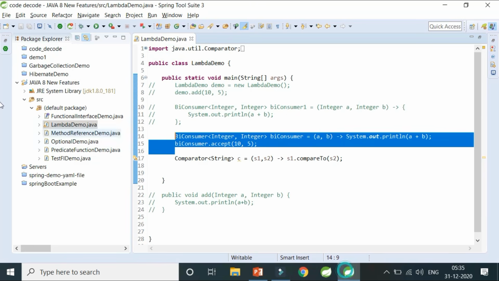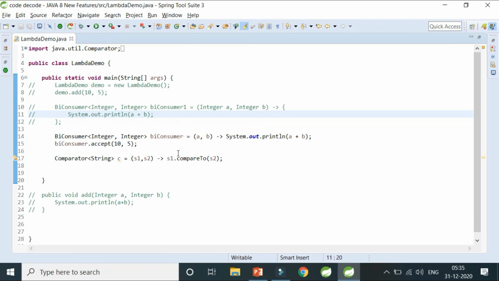I'll show you this rather than just explaining. So this is my lambda expression demo for you. Okay, so what we are doing here is, I expect that you must know what BiConsumer is. BiConsumer is nothing but a predefined functional interface.